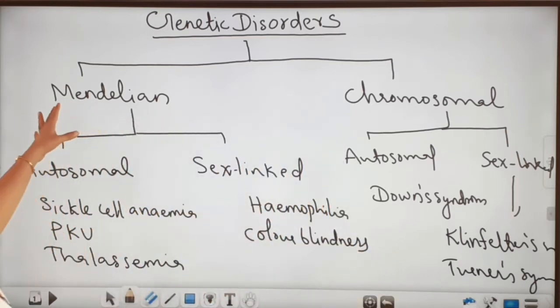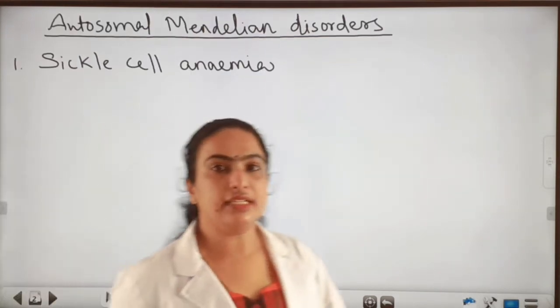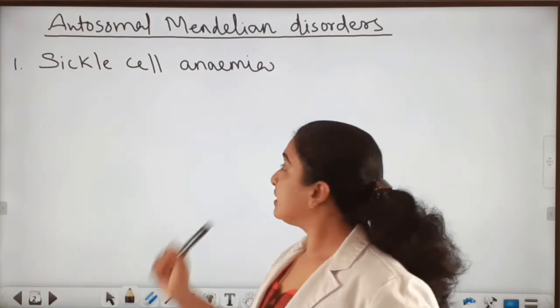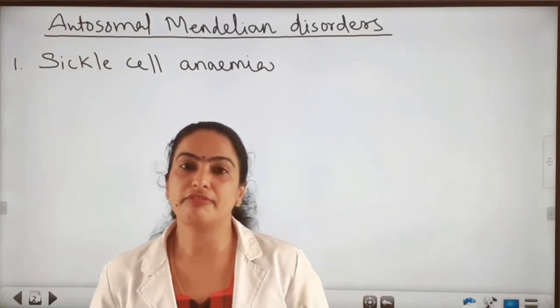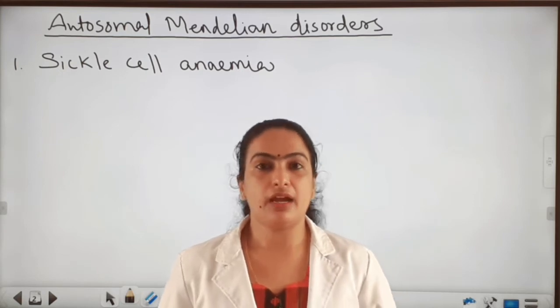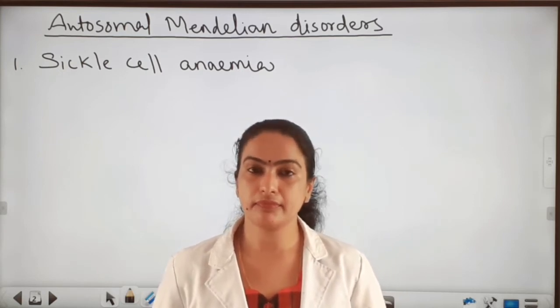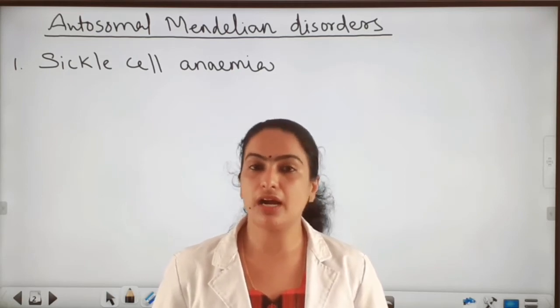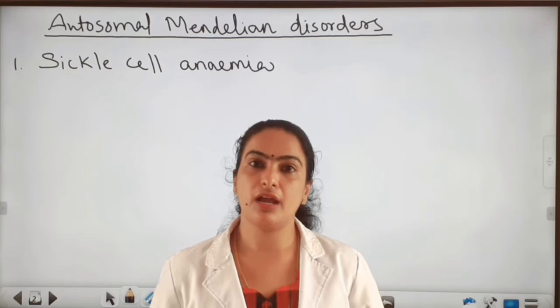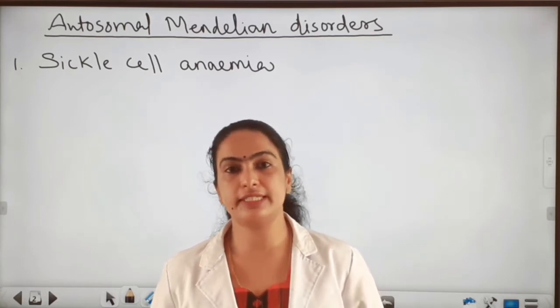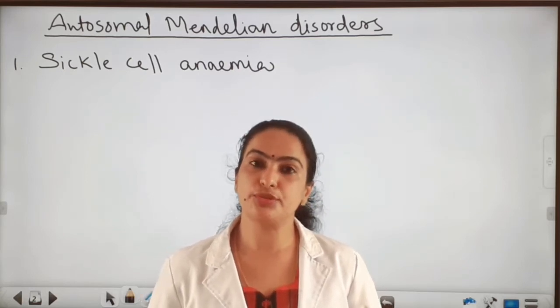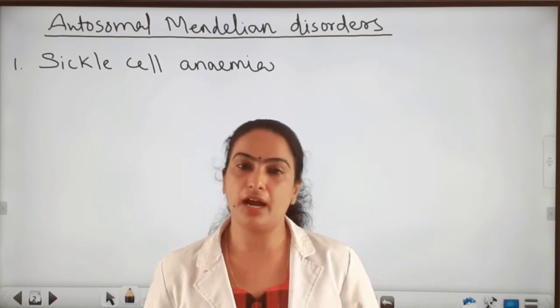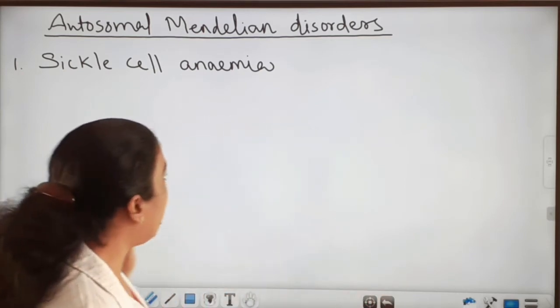First we can see the Mendelian disorder, such as the autosomal Mendelian disorder. The first one is sickle cell anemia. From the name, it is anemia, along with the RBC becoming sickle shaped. Normally the RBC is spherical in shape. So this disease is caused due to the sickle-shaped RBC, and that leads to anemia.